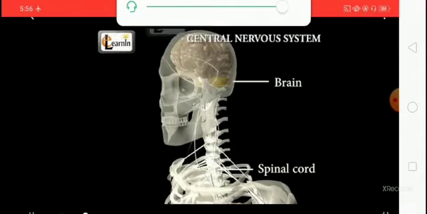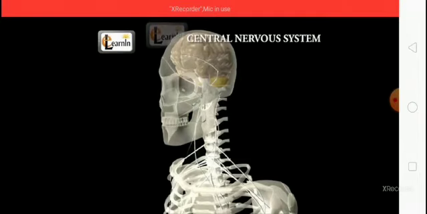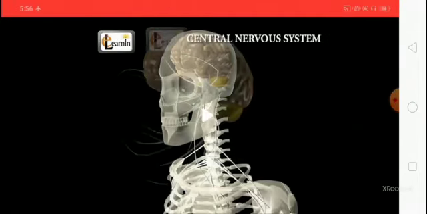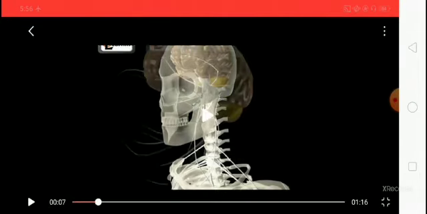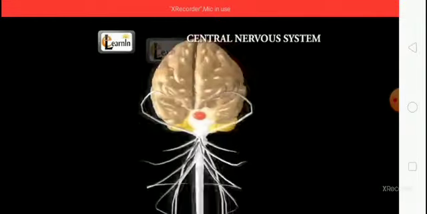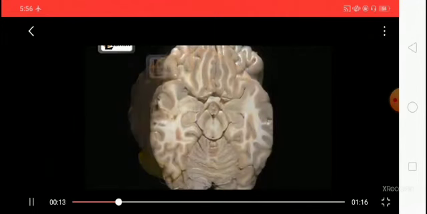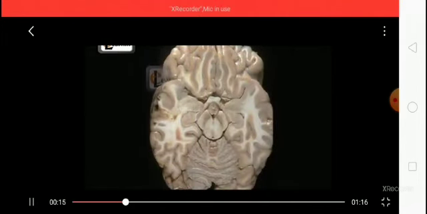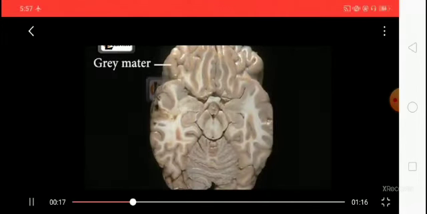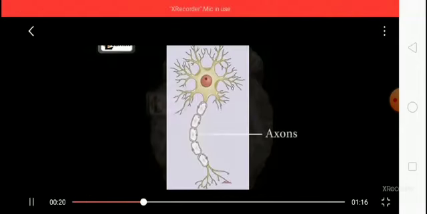The brain and the spinal cord are the two components of the central nervous system. They are continuous with each other, which means they are connected with each other, and they both have nerve cells. The outer layers of the brain look gray in color. Hence, these regions of the brain are called the gray matter. The deeper layer of the brain has axon bodies present.